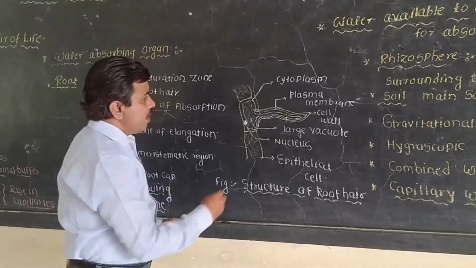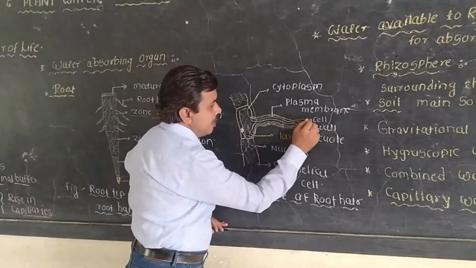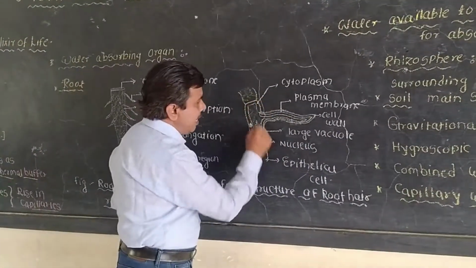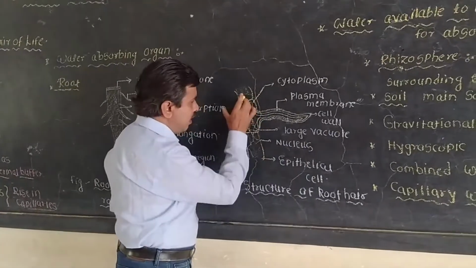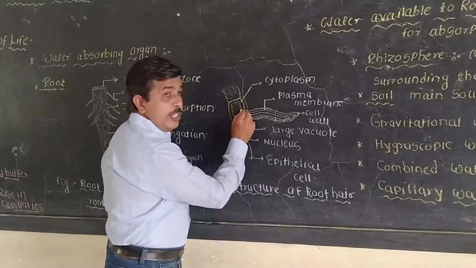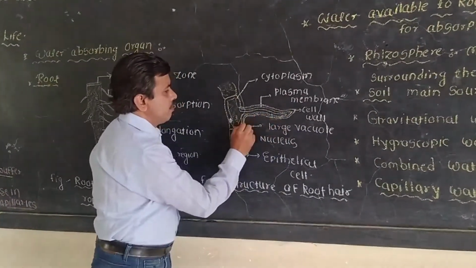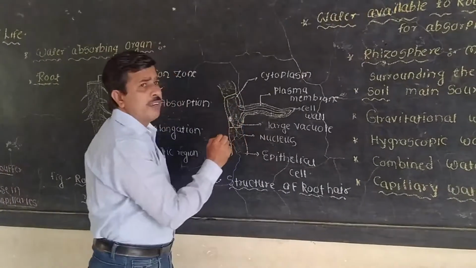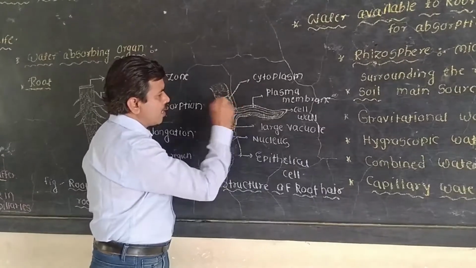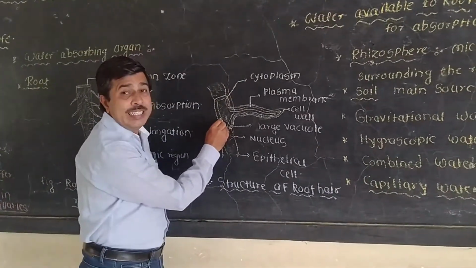Then these root hairs, we know, are tubular extensions. They are tube-like structures that extend from the epidermal cells, the outermost layer of the roots. Then it contains a large vacuole, which stores different types of substances, and it contains a small amount of cytoplasm, and the nucleus is present in the peripheral region.